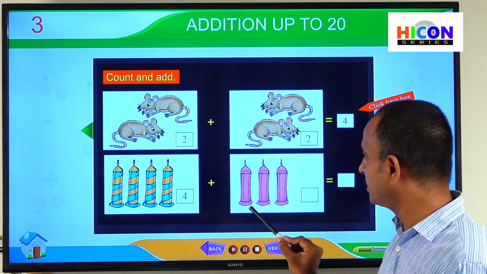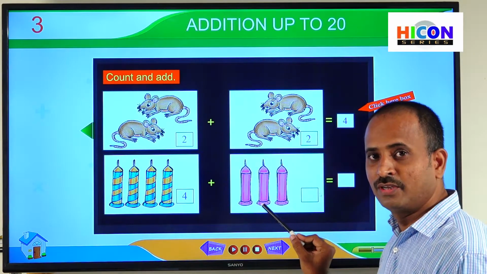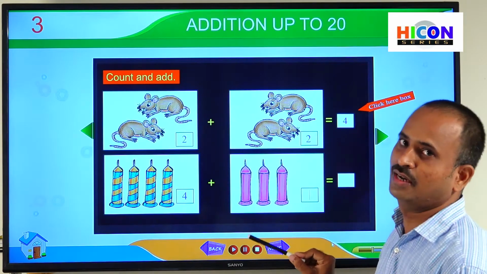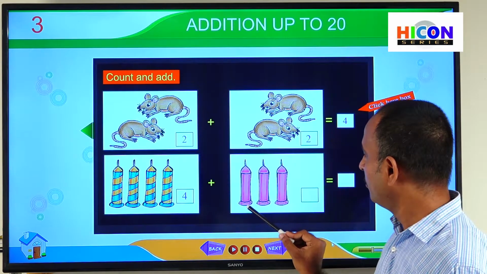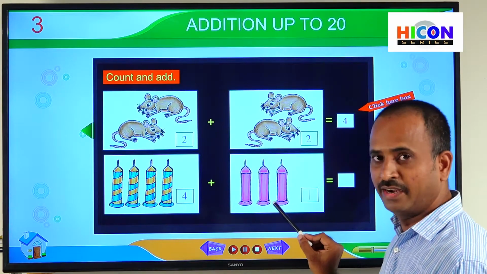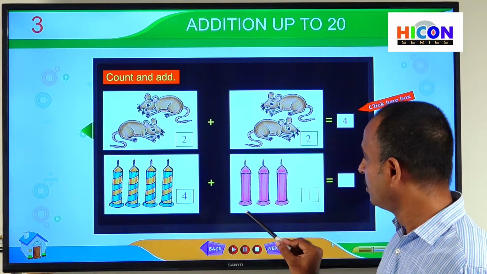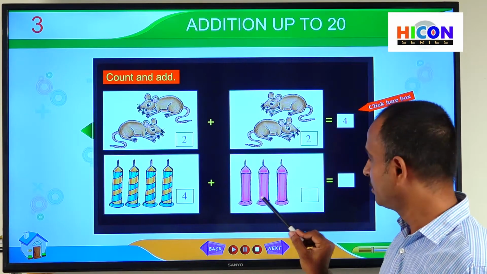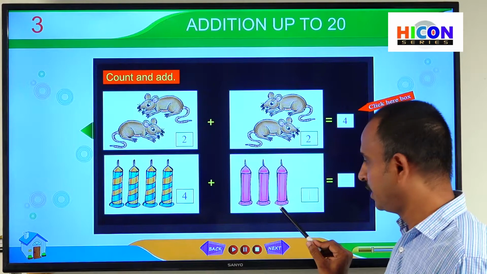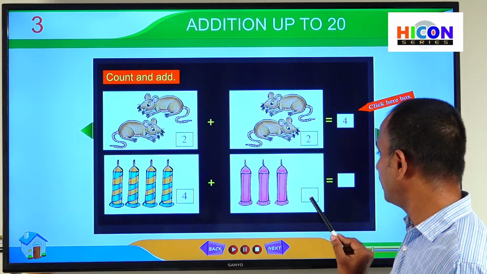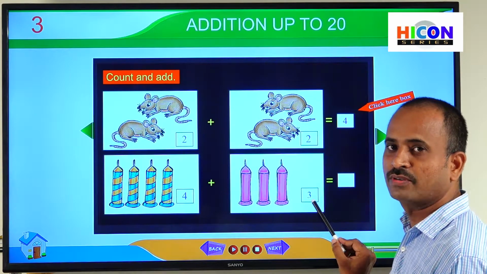So go to the second picture. Here also what are you observing? Here also they are given candles but they are pink color candles. So now also we have to count these candles and write the number in this box. So let us start. How many candles are there? 1, 2, 3. So 3 candles in the second picture. So write 3 in this box.